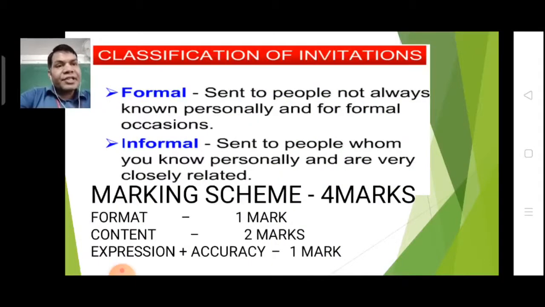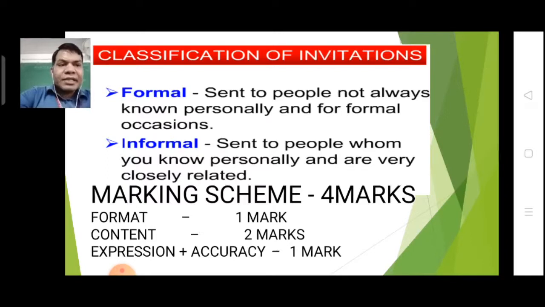Then classification of invitations. We discussed formal invitations, which are sent to people who are not always known personally and for formal occasions. Then informal invitations are sent to people whom you know personally and are very closely related.